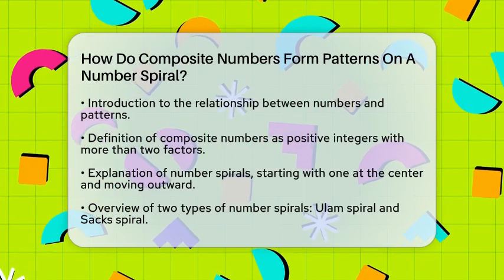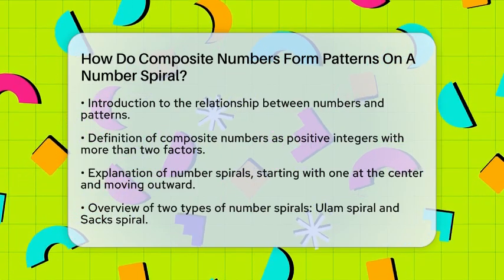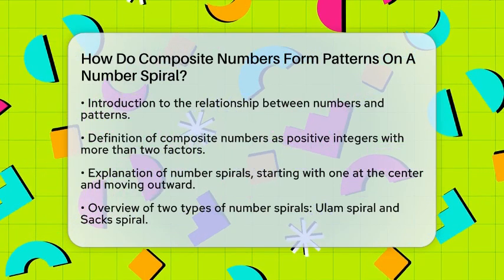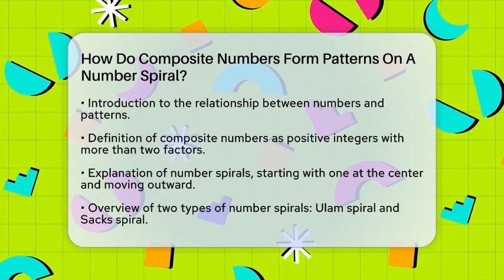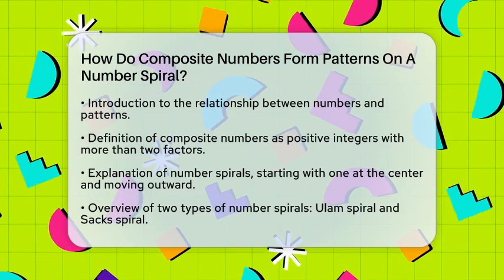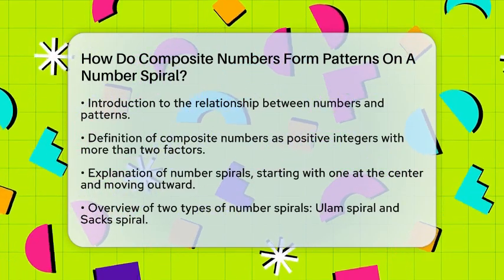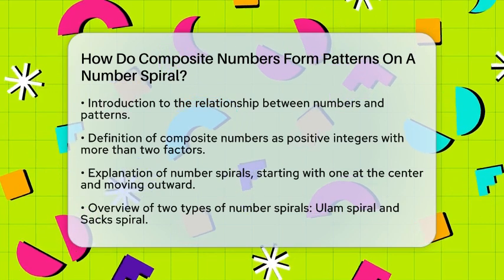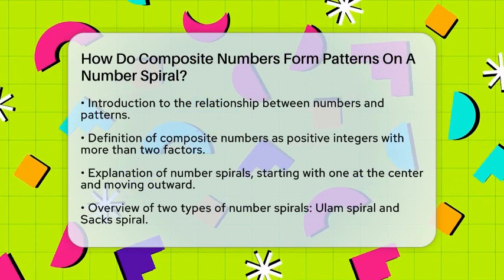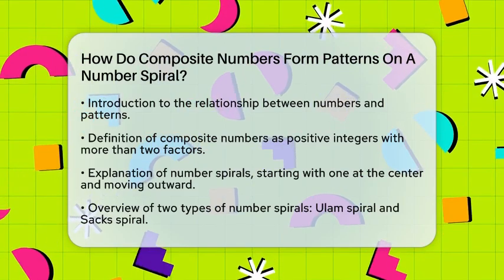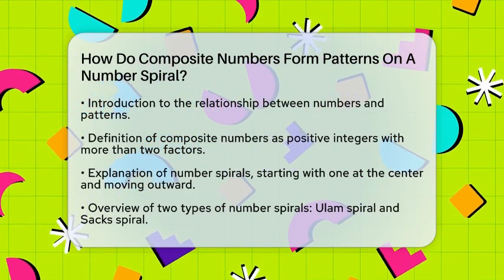First, let's clarify what composite numbers are. Composite numbers are positive integers that have more than two factors. This means they can be divided evenly by numbers other than 1 and themselves. For example, the number 4 is composite because it can be divided by 1, 2, and 4.